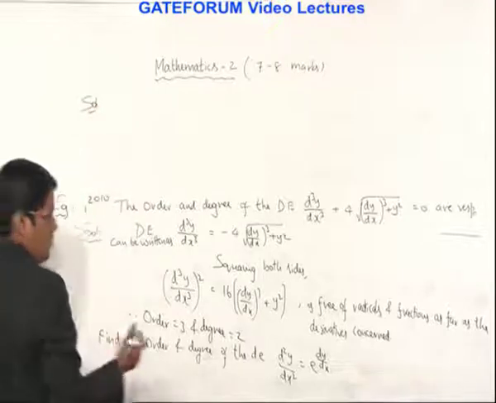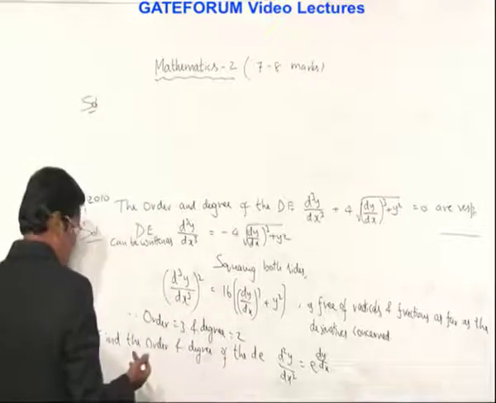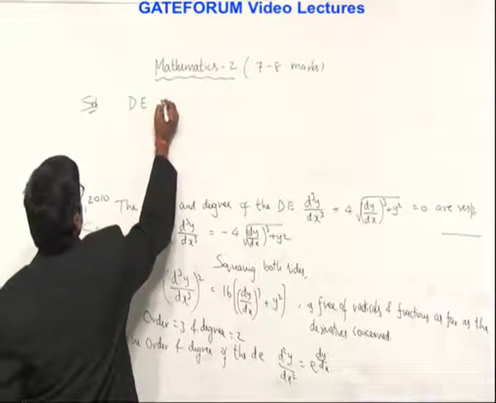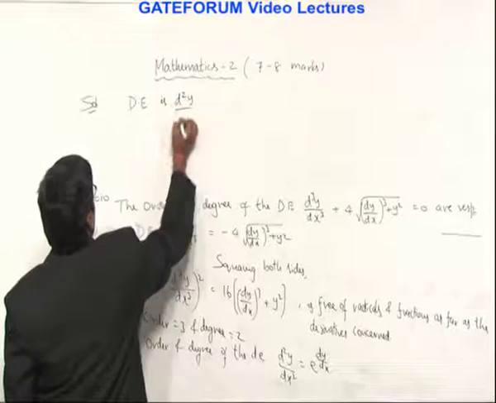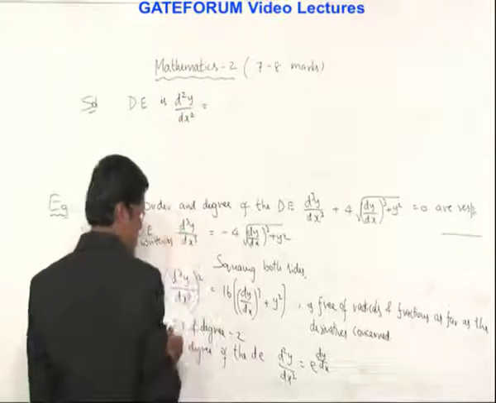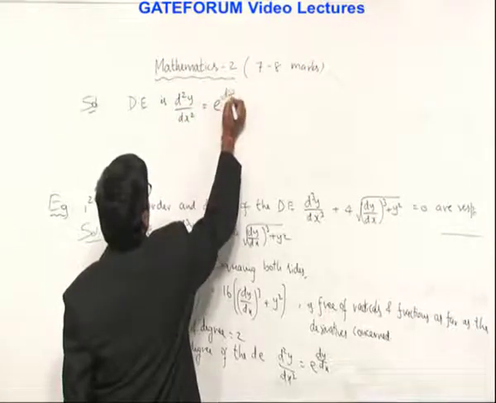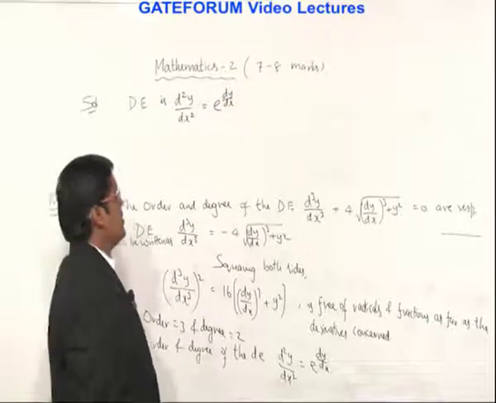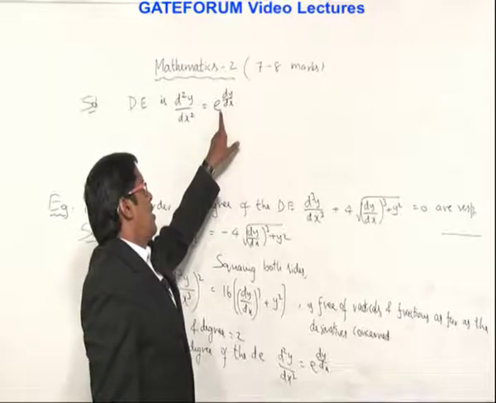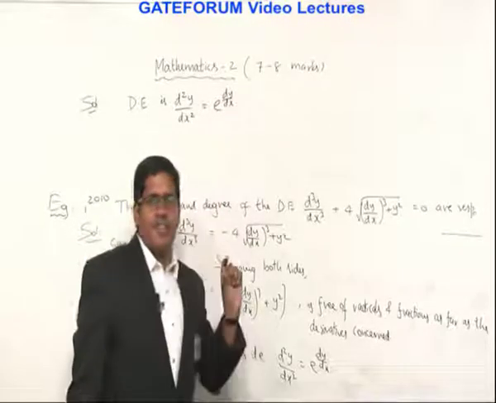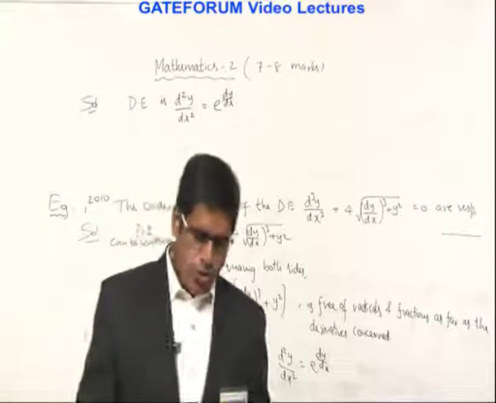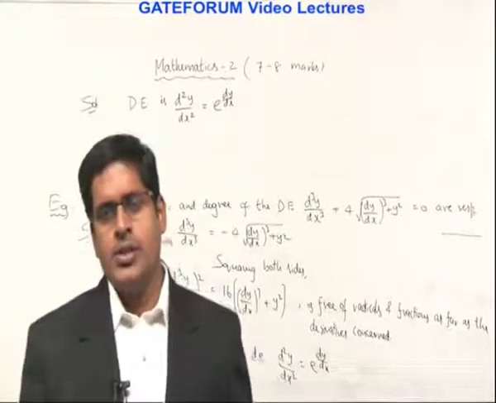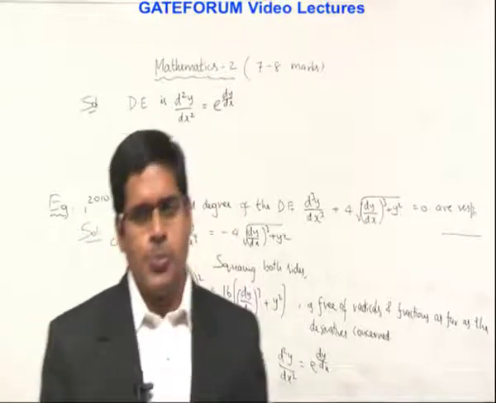So I hope that many of you have done it. Anyhow, I am doing the solution. In the differential equation, the left side is one term, d square y by dx square, and the right side is one more term, e to the power dy by dx. So this exponential is operating on the first derivative dy by dx. So that exponential e is now called a radical. If possible, eliminate that exponential.